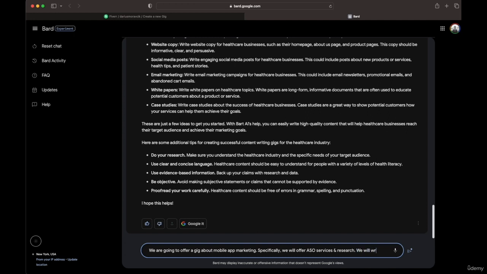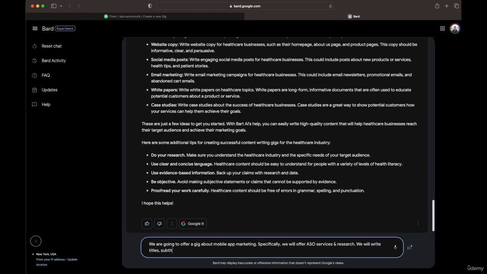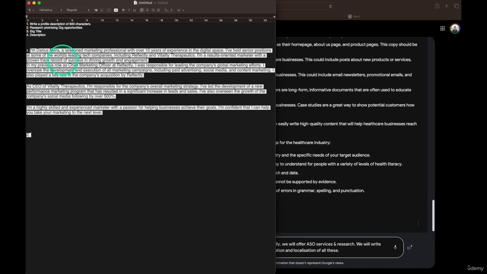We will write titles, subtitles, and descriptions for apps. We will also offer translation and localization of all these. So that's what we're doing. And we've researched, we have a description.